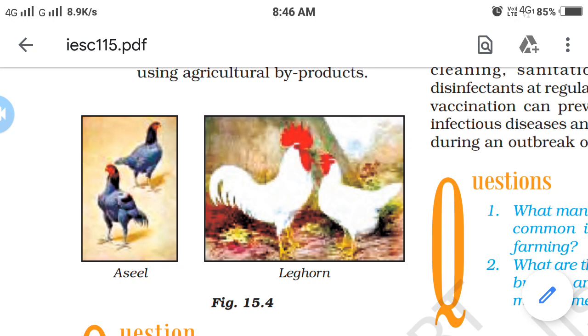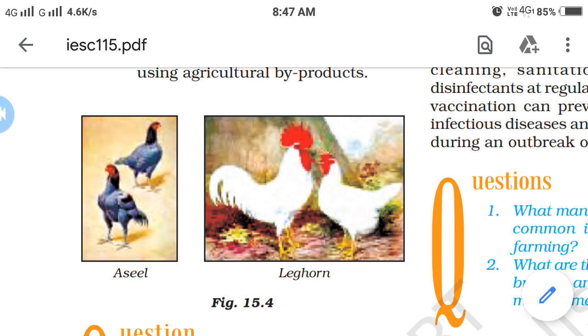Sometimes in a poultry farm the hens suffer from a number of diseases caused by viruses, bacteria, fungi, and parasites, as well as nutritional deficiency. This necessitates proper cleanliness, sanitization, and spraying germicides at regular intervals. We have to decrease disease in poultry farming.